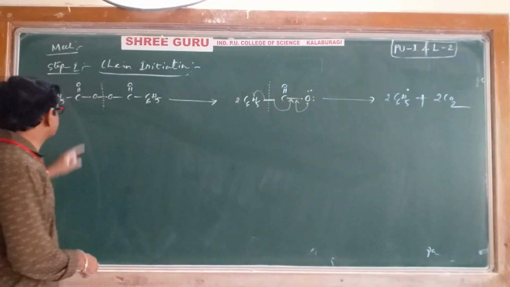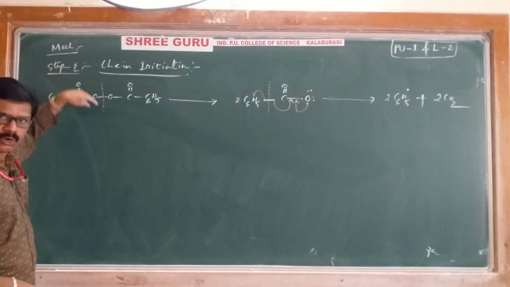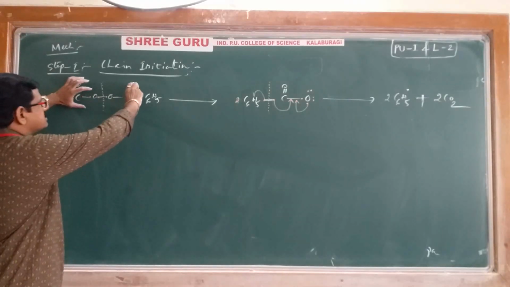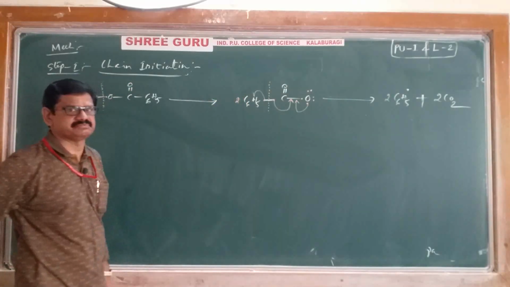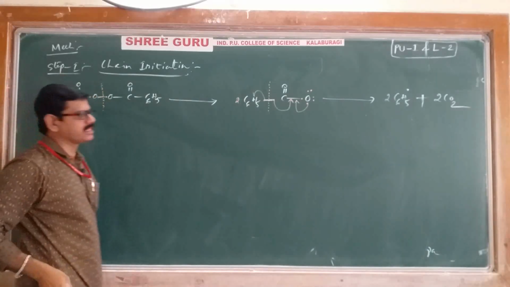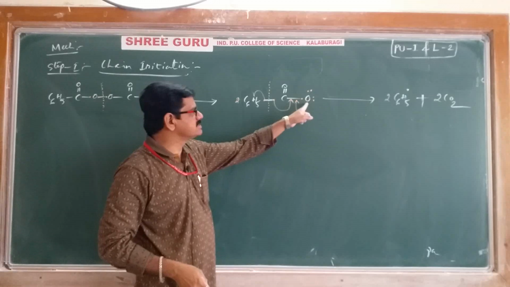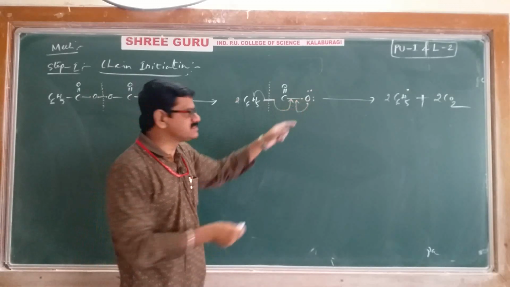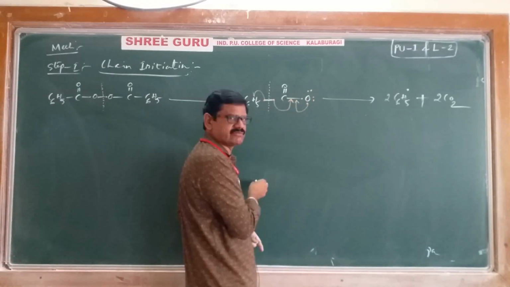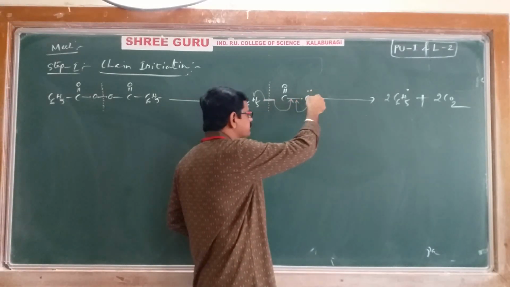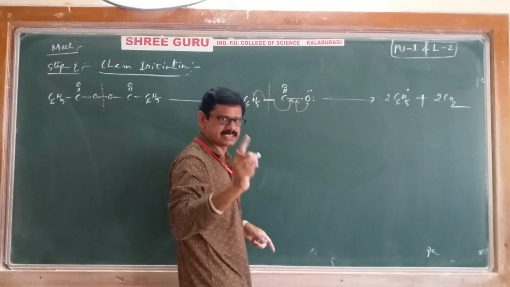Let's see once again. Here the OO bond is undergoing homolytic cleavage. That's why we will get 2 equal parts, so directly I will write here 2 moles. And because of homolytic cleavage, this oxygen is getting one unpaired electron. Total should be 6 electrons. Out of 6, 1 electron is already participating in the bond formation. Remaining should be 5, 5 means 1, 2, 3, 4, 5. One unpaired electron is present.